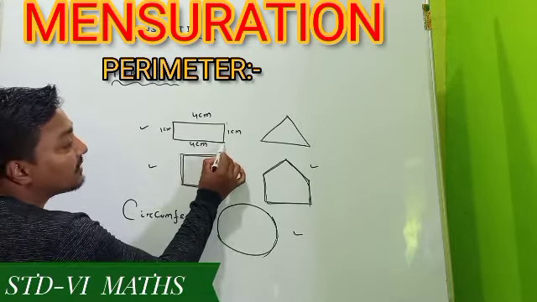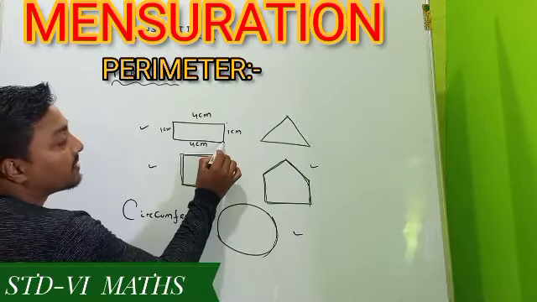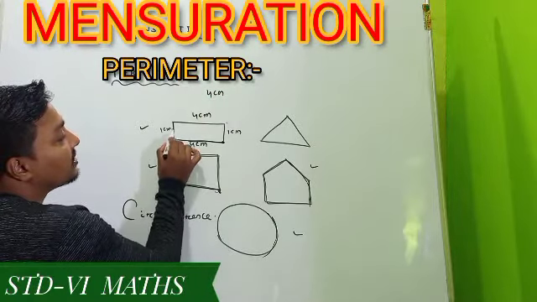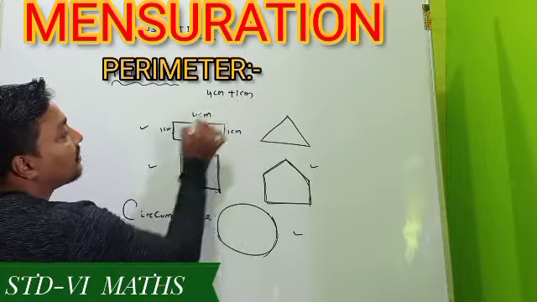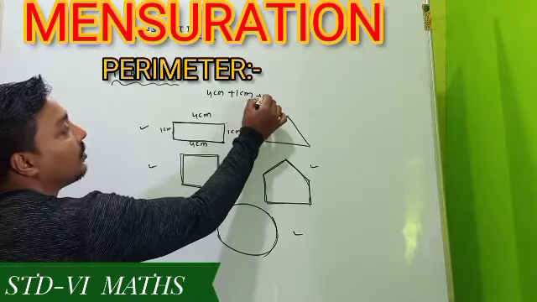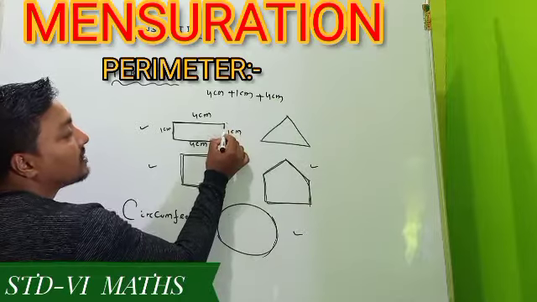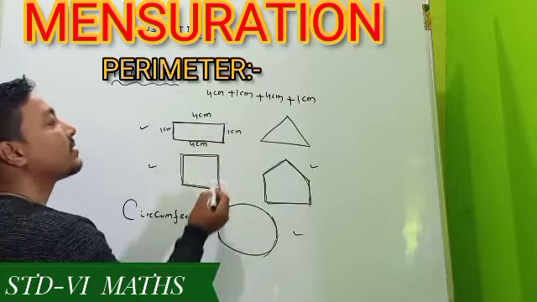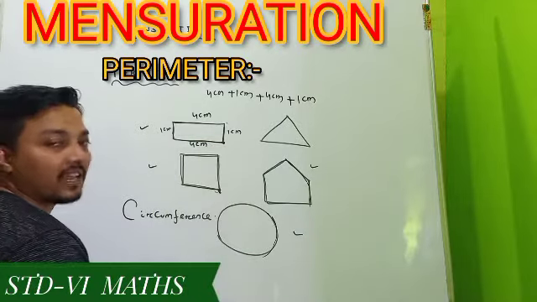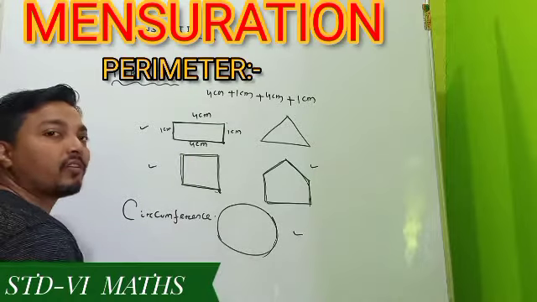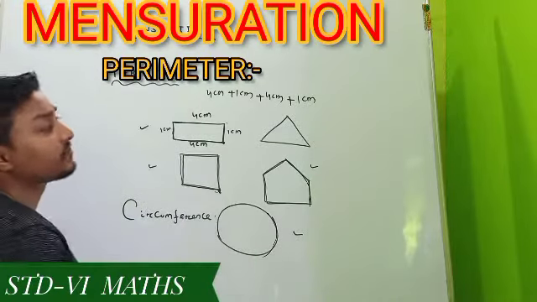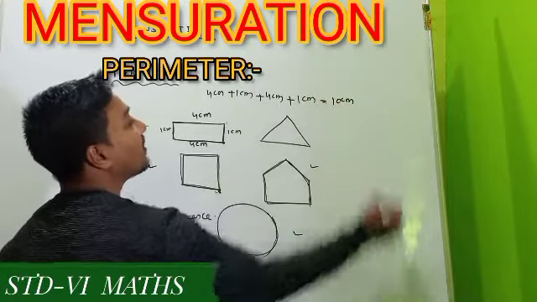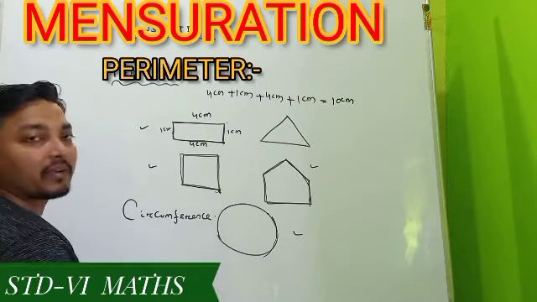So for the total distance, suppose I start from here. First how much distance will I cover? 4, so here I write 4 centimeter. Then 1 centimeter. Then 4 centimeter, once again 4 centimeter. Then 1 centimeter. After covering the distance of its 4 sides, finally I come back to my original position. So the perimeter is the sum of its 4 sides, and total it will be 4, 4, 8, and here it is 10 centimeter. In this figure, the perimeter of this rectangle is 10 centimeter.